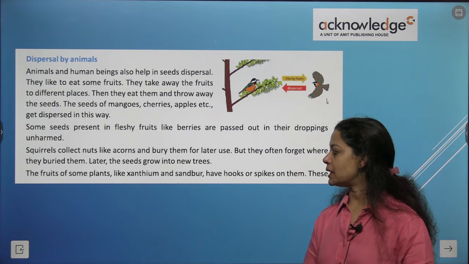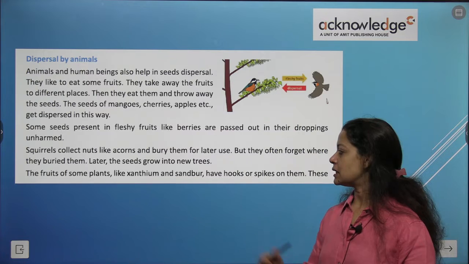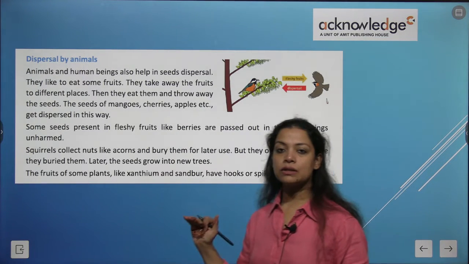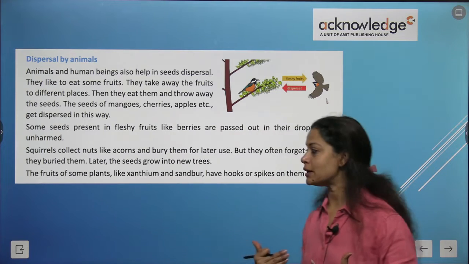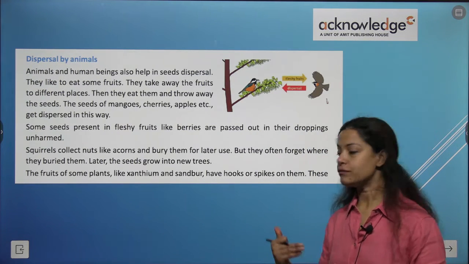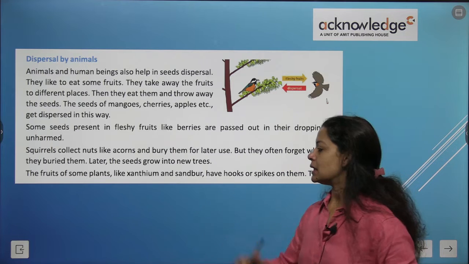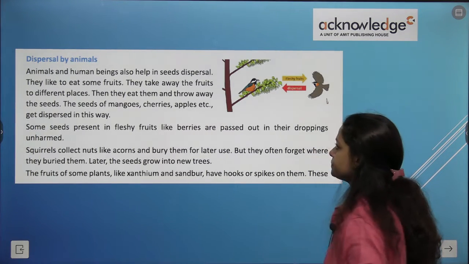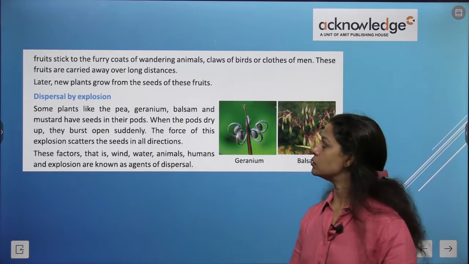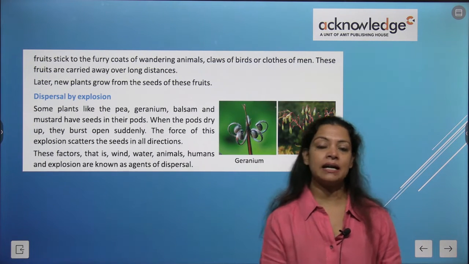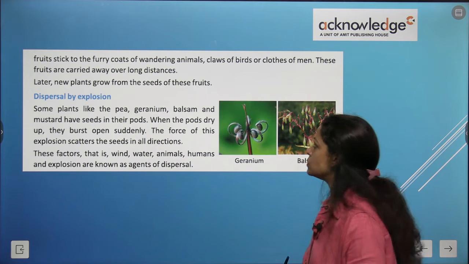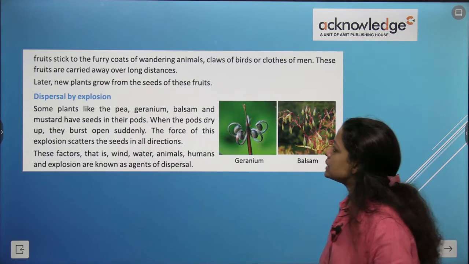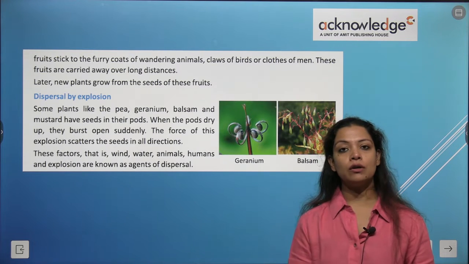The fruits of some plants like xanthium and sandbur have hooks or spikes on them. Please note it down. Which plant or which seeds have hooks or spikes on them? They are xanthium and sandbur. So these fruits stick to the furry coats of wandering animals like cattle, sheep, or cows, and claws of birds or clothes of men. So these fruits are then carried away over long distances.